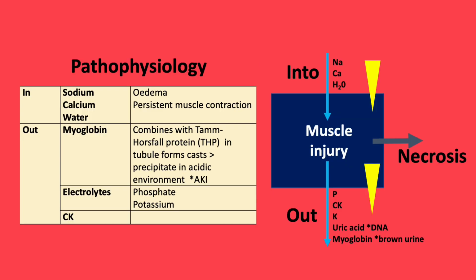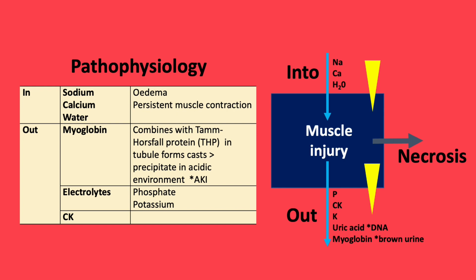Following insult to the skeletal muscle, there's a range of physiological effects. Ions move down the chemical gradient from a high to a low concentration, and therefore sodium and calcium move in, in addition to water, and phosphate and potassium leave. In addition to a range of cellular components, these include uric acid from DNA, creatine kinase, which is an enzyme, and myoglobin, which is involved in oxygen delivery.